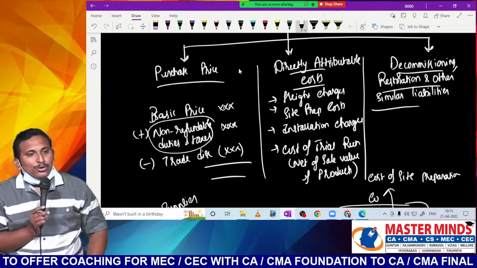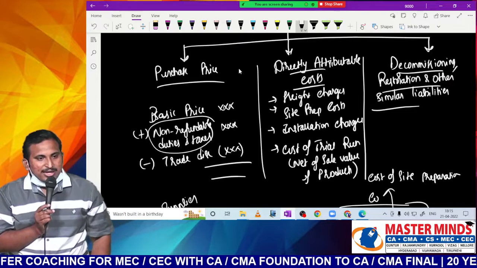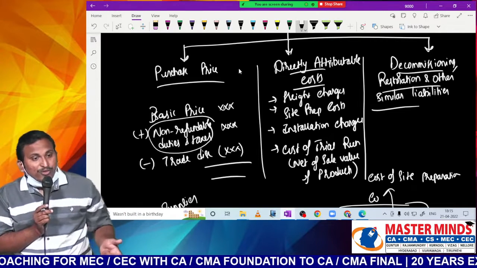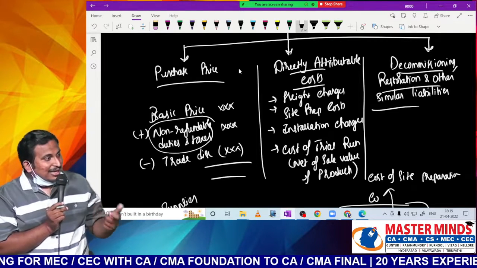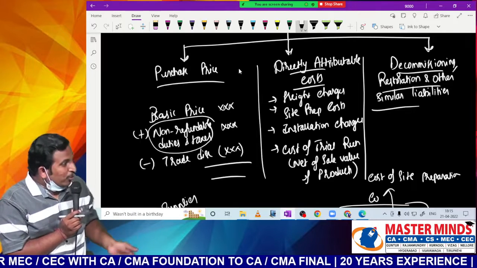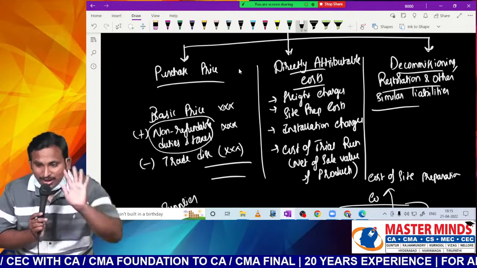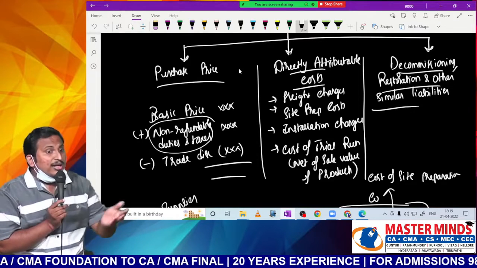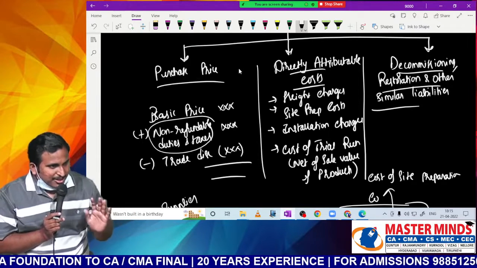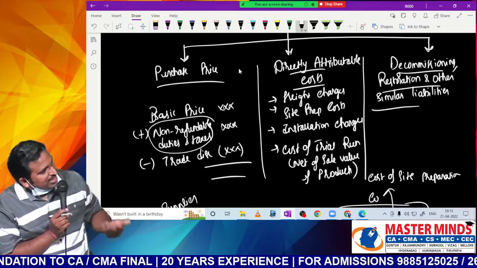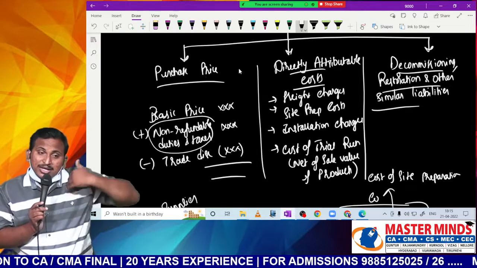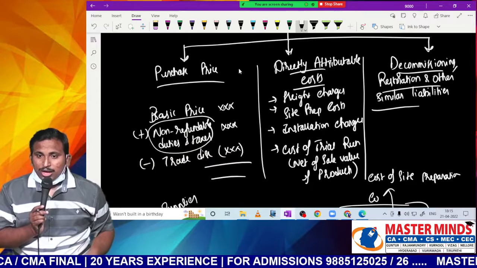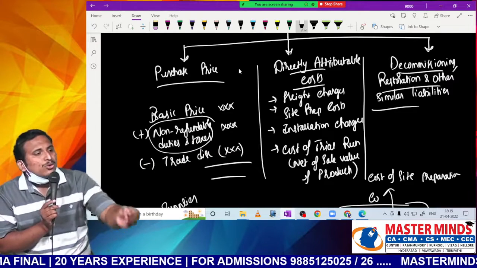That's why a new concept was brought in AS10, where they say that if you feel some amount will be incurred at the end of the life for removal, at the time of purchase only recognize it. At the time of purchase only, how do I know today, sir? Estimate. Make an estimation. Whenever there is a change, you change the estimation. Now, sir, I will incur after 10 years. No. Today only you are asking me to recognize. Okay, recognize only at present value.